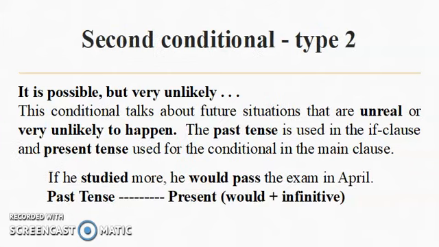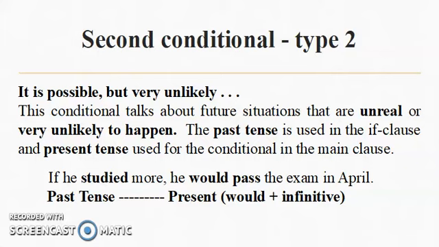Looking at the second conditional, which we call type 2, things are, well, still possible, but to be honest, very unlikely. This conditional talks about future situations that are unreal or extremely unlikely to happen.